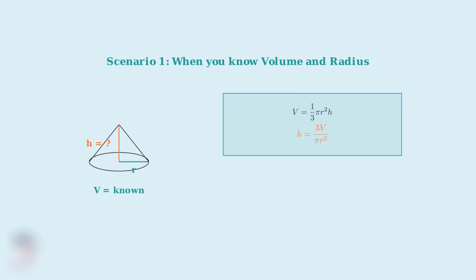Multiplying both sides by 3 and dividing by pi r squared, we get our first alternative formula. H equals 3V divided by pi r squared. This formula allows us to find the height when we know the volume and radius. Now let's look at our second scenario, which is actually more common in geometry problems.